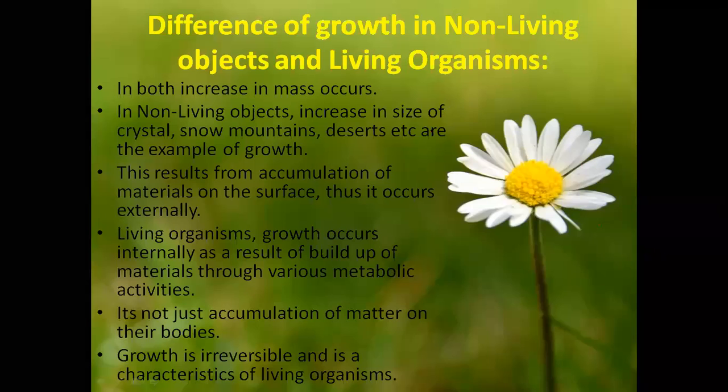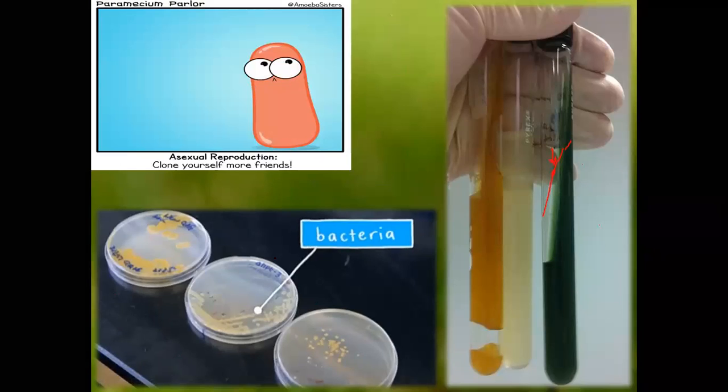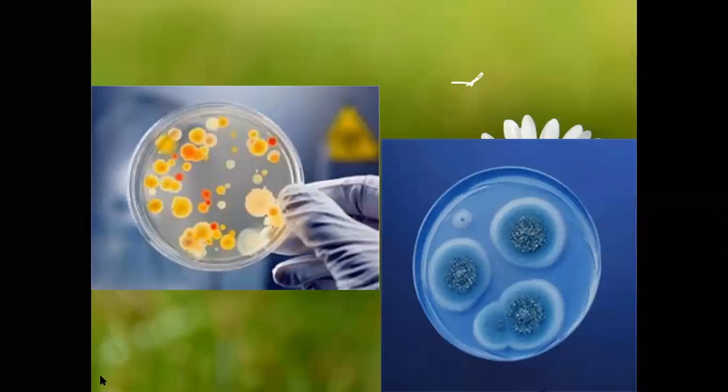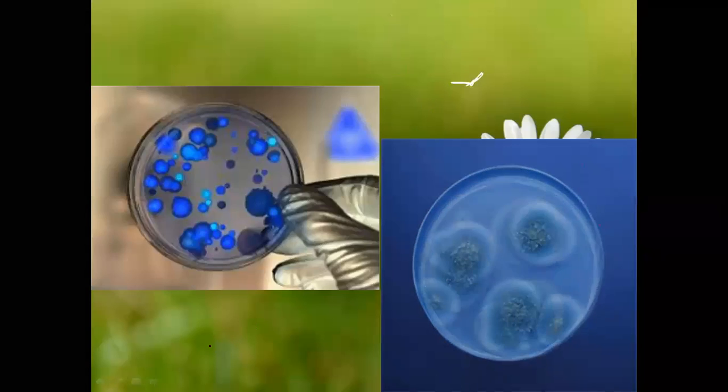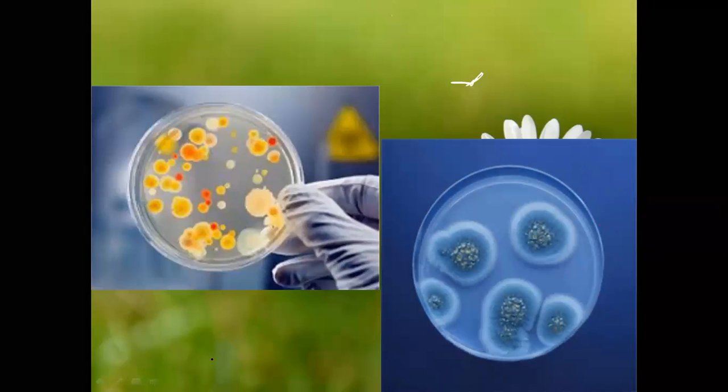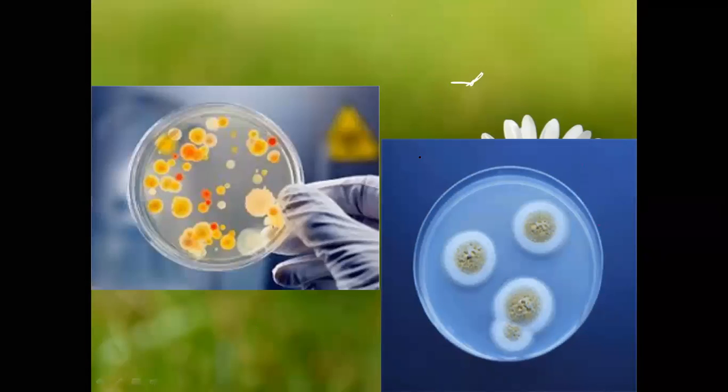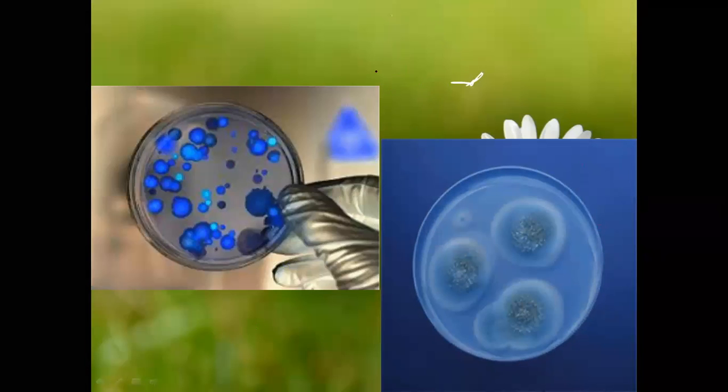We'll go once again back because there was a lot of disturbance. This is about microorganisms growing in vitro, that is, in Petri plates and test tubes. You have to know how microorganisms grow in the laboratories. If I ask you in the next class how microorganisms grow in the laboratories, what will the answer be?